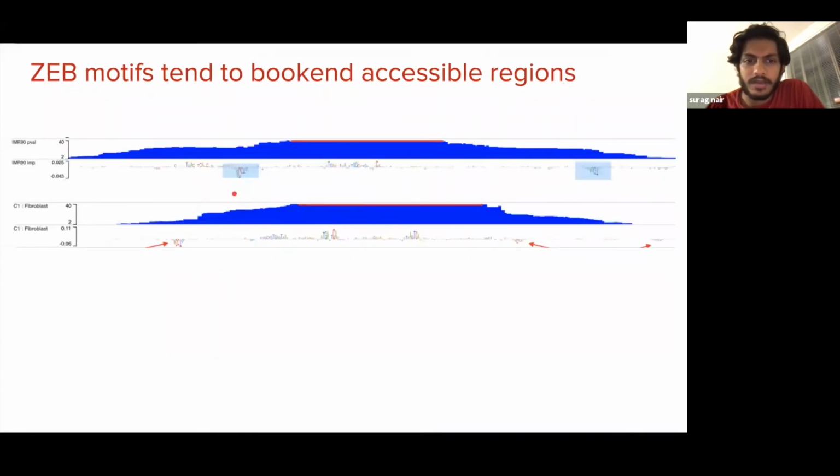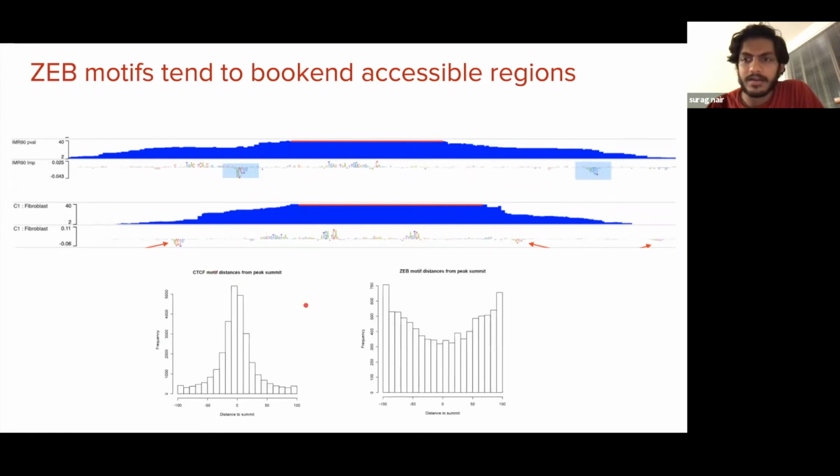More interestingly, when we eyeball these in a genome browser, we see that the ZAP motif instances tend to be farther away from the peak summit and in fact seem to be bookending accessible regions. And indeed, when we aggregate instances of these ZAP motifs and their distances from the closest peak summit, we see that in comparison to something like CDCF, which is enriched at the summit itself, ZAP instead is found farther away from the summit of peaks. And so this is something that's quite interesting and we will be validating soon.